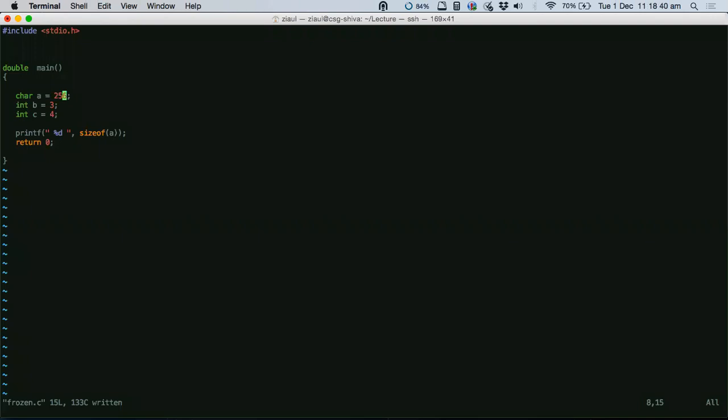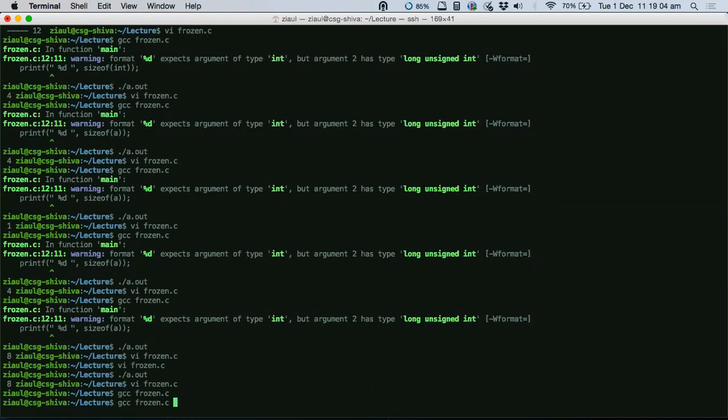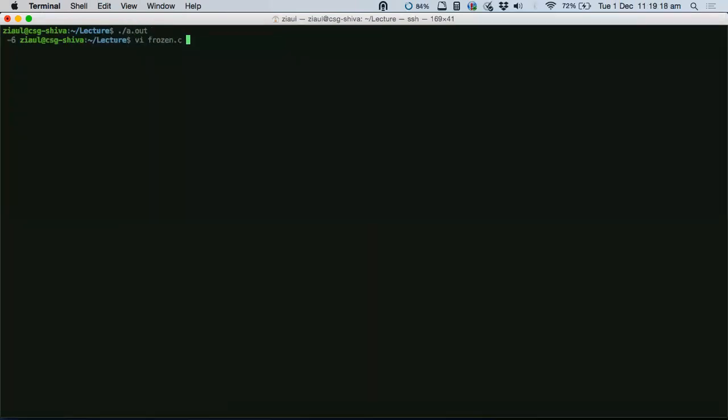Okay, sir. If you want to store something beyond that, let me store something beyond that, like 1000, right? Yes, sir. First, to do a sanity check, let me just store 250 and see what value I get as a. Just remember what I am doing in this program: I am going to a location called a in memory, which is just 1 byte long, and storing a value called 250 there. Now if I run it, oh, okay, I get it.